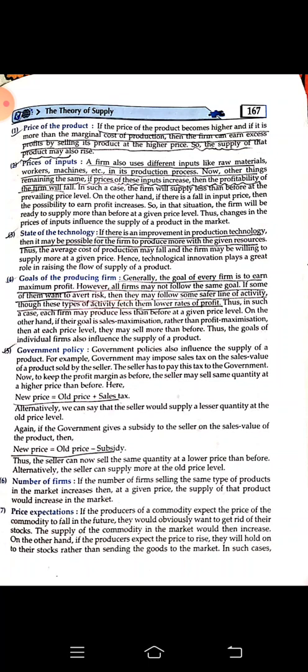Then he will not be able to produce more and he will not be able to supply more. Goal of the producing farm: it is up to the entrepreneur, or you can say the supplier or the producer, how much risk he is able to take. If he is thinking that he wants to supply more and take a risk whether his product is going to get sold out or not, that is up to that farm. And if an owner is thinking better to be on the safe side and not to produce so much where he can incur loss, so he is trying to play safe. So he won't be producing more and he won't be supplying more.